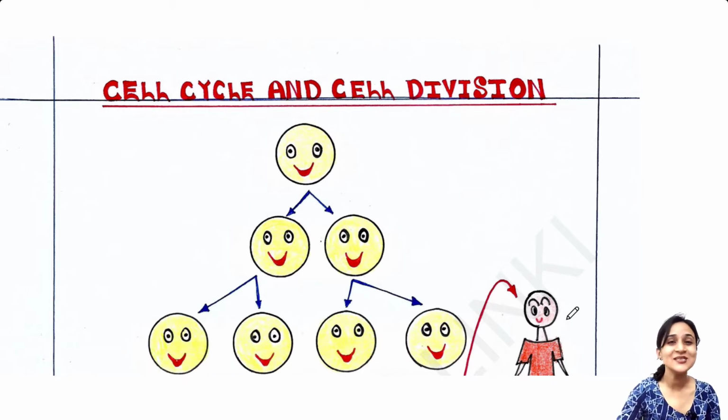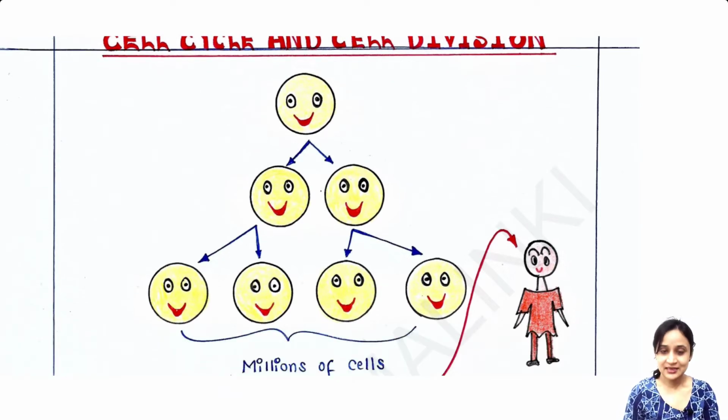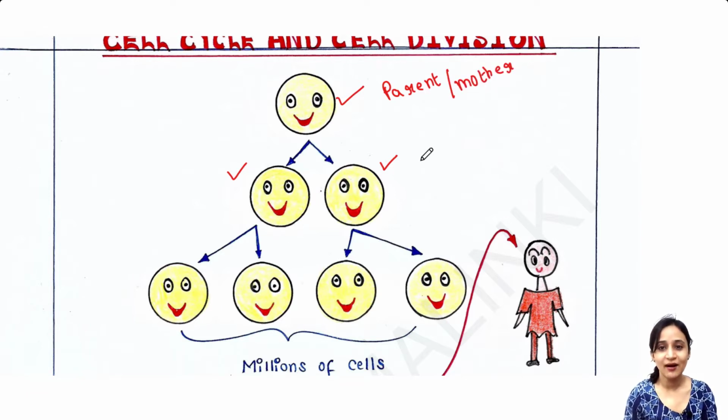So let's talk about cell cycle and mitosis. Okay. So this is the cell that is laughing at you. This cell is dividing into two cells. So this is the parent cell or mother cell. And these two are daughter cells.